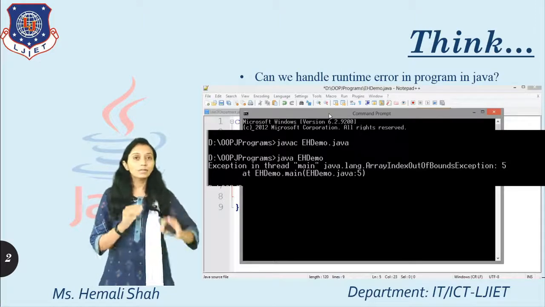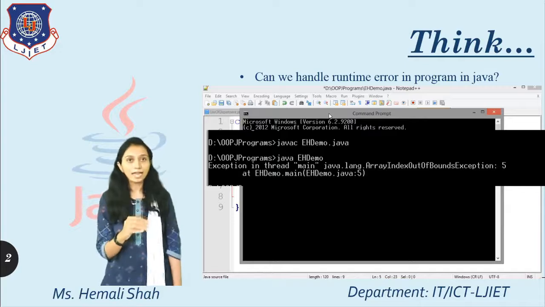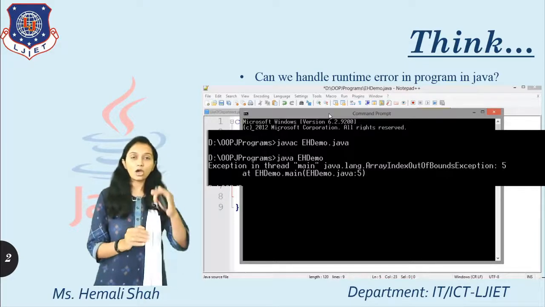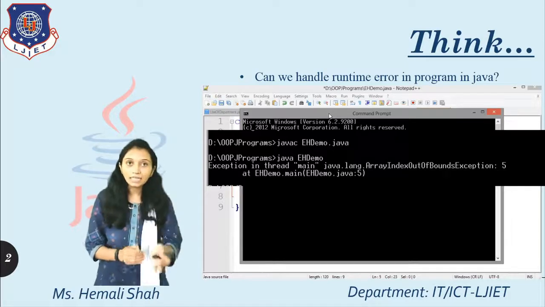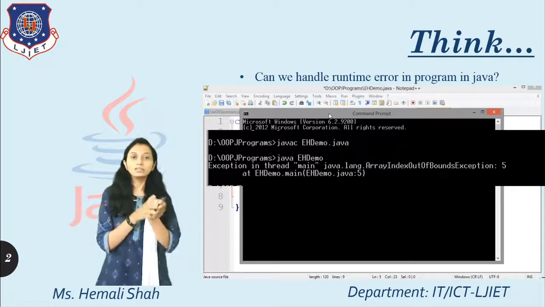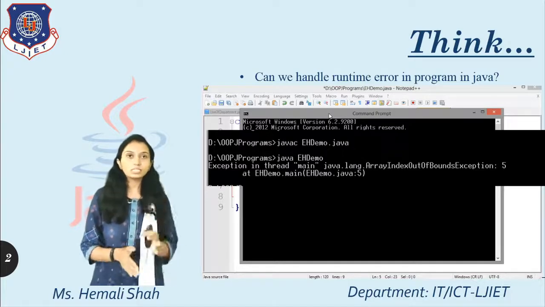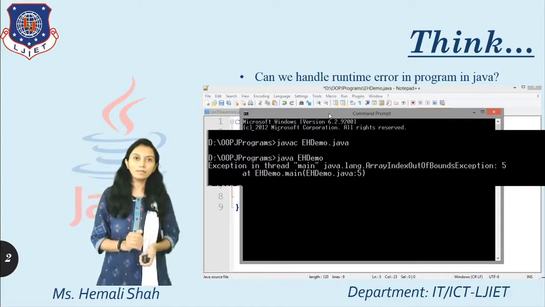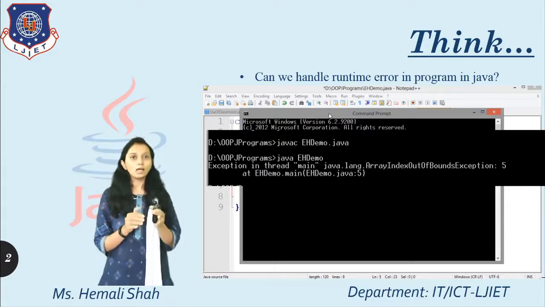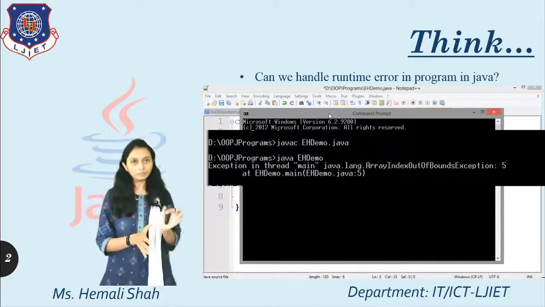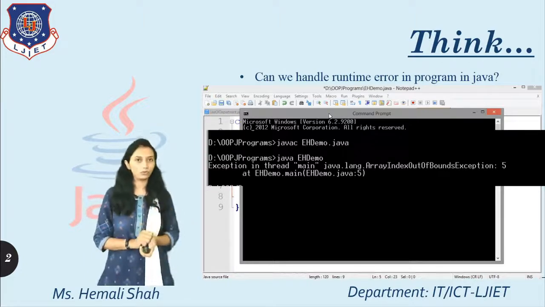Say for the example, there are 5000 lines of code, and because of one line your program stopped the execution, and this error is handleable. Then also you cannot execute the remaining part of your code. Such a handling mechanism is available in Java, and you can continue with the execution of your program though there is an error in your code.